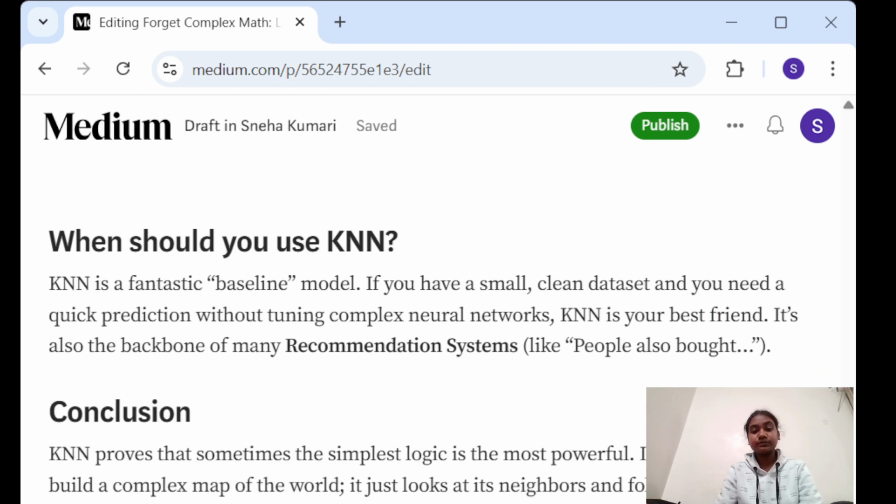And so the conclusion. KNN proves that sometimes the simplest logic is the most powerful. It doesn't try to build a complex map of the data. It just looks at its neighbors and follows the crowd. KNN explains that there is no need for complex logic. Sometimes the smallest thing is the most important thing. It is so easy and people can easily understand it using the simplest logic.